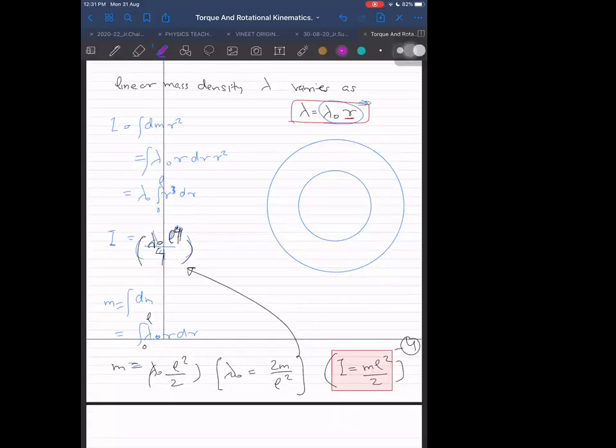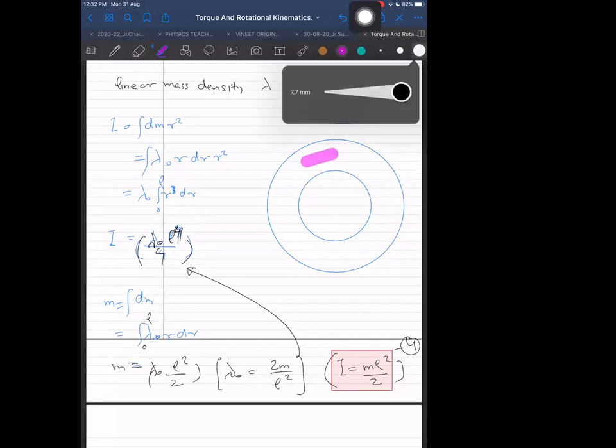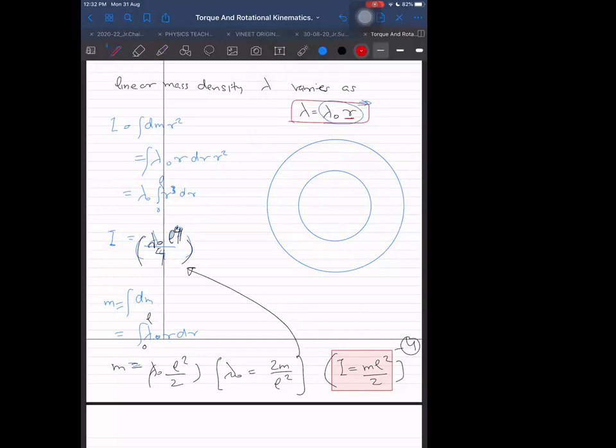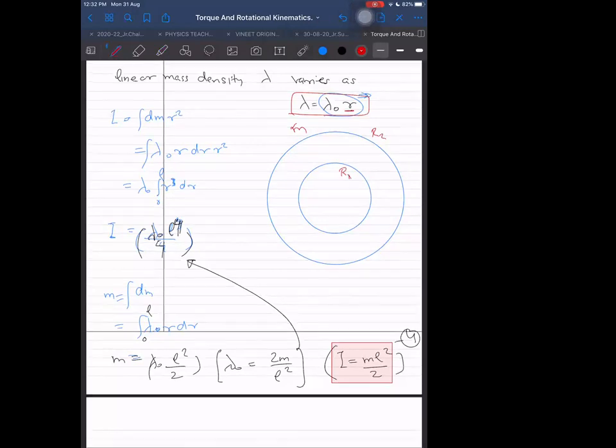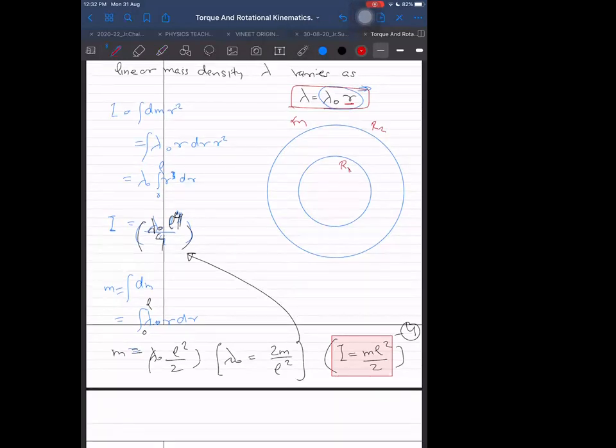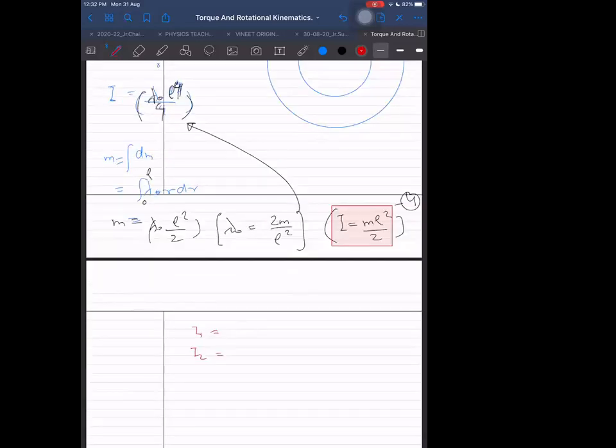Next, what was I about to take here? Yes, this one. This is a disk with a cavity present in it, mass m, inner radius r1, outer radius r2. So what is the formula for moment of inertia? I will give you options. One option: axis is a diameter, or the perpendicular axis.